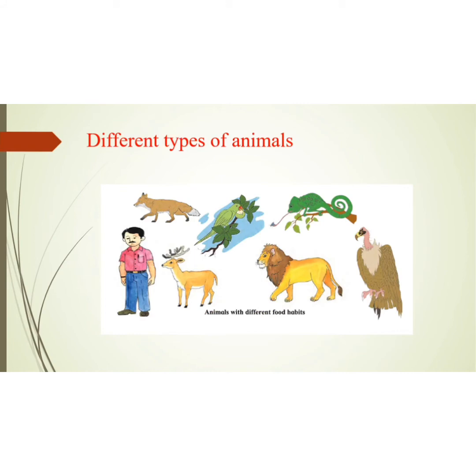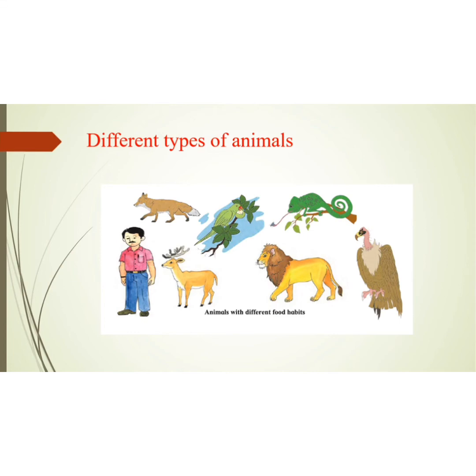Here are the different types of animals. You can see there is man, then birds, deer, lion, vultures, and so many different types of animals. Now, do you think all different types of animals have the same way of living?